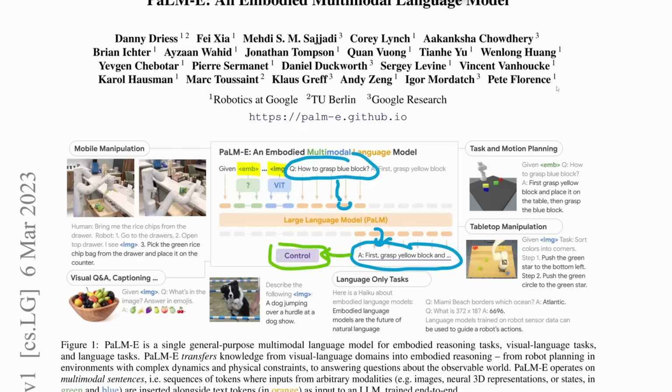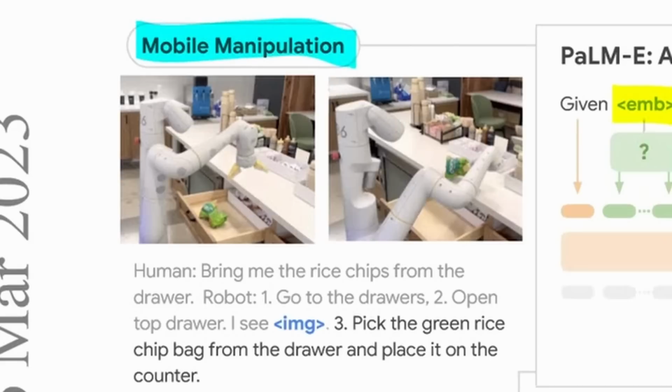To go over some examples of what that might look like though, we can take a look at all the examples we have right here. So first, in mobile manipulation, this is a task we'll see quite a bit. We'll go over all the 3 tasks right now. The first one is this mobile manipulation, where they have this robot and it's just going around the Google headquarters doing its thing, and they will ask it to do something.